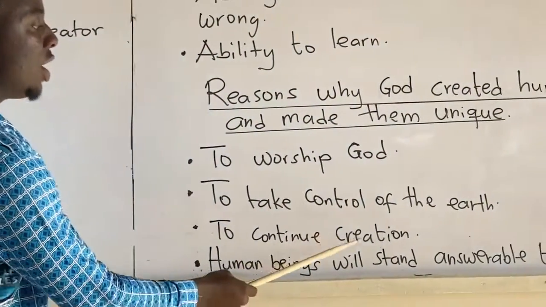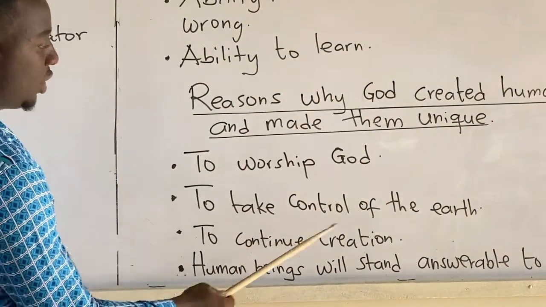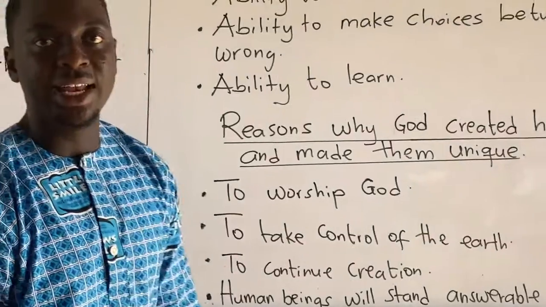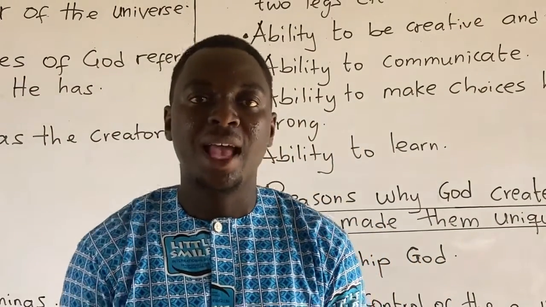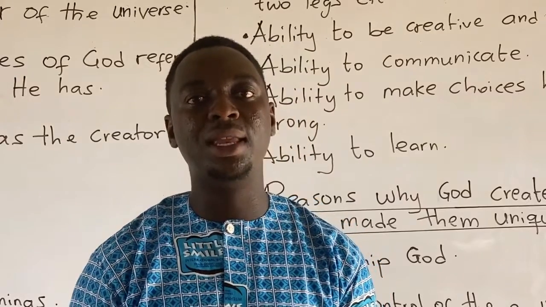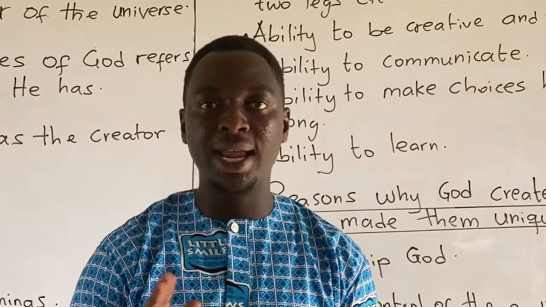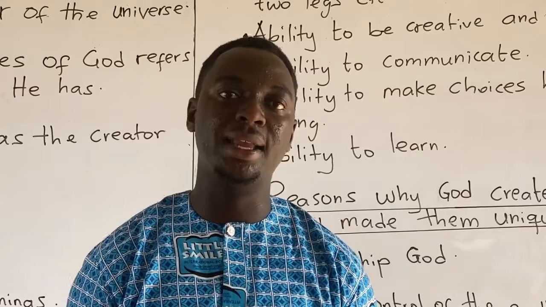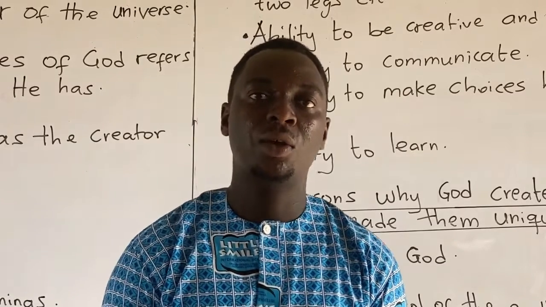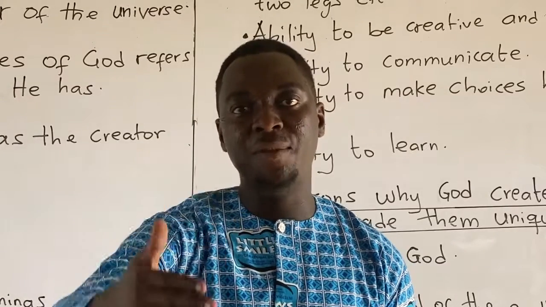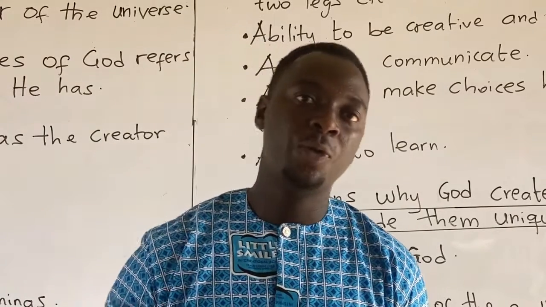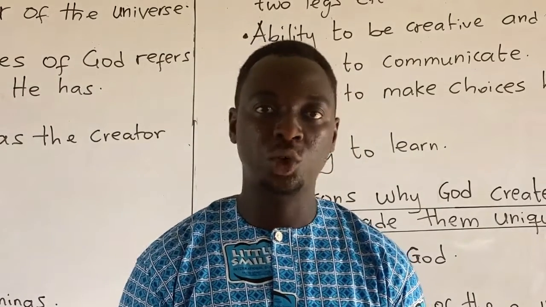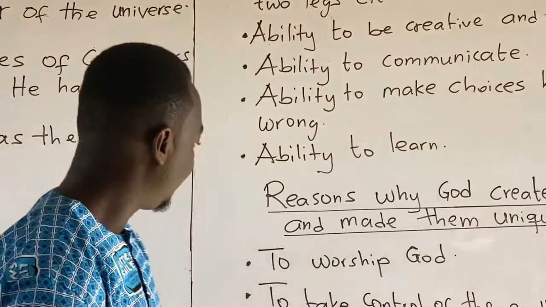Three, to continue creation. God created human beings unique to continue creation. After God created Adam and Eve, He didn't create any other human being again. The rest were left for us to give birth and multiply. Human beings give birth to fill the earth. So it makes us unique.